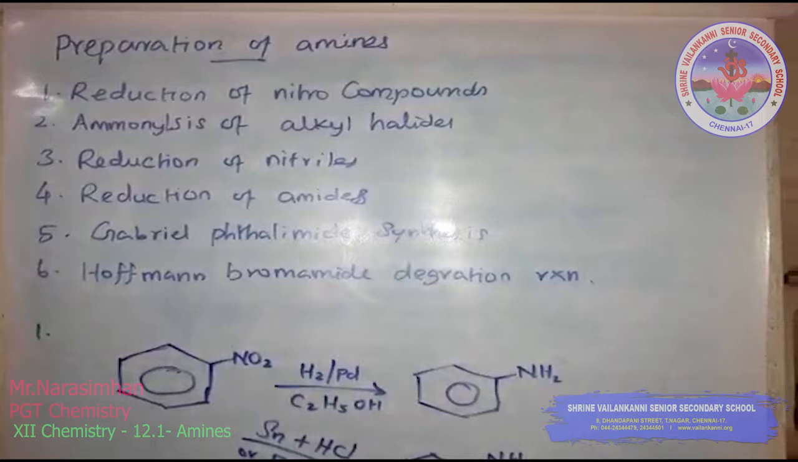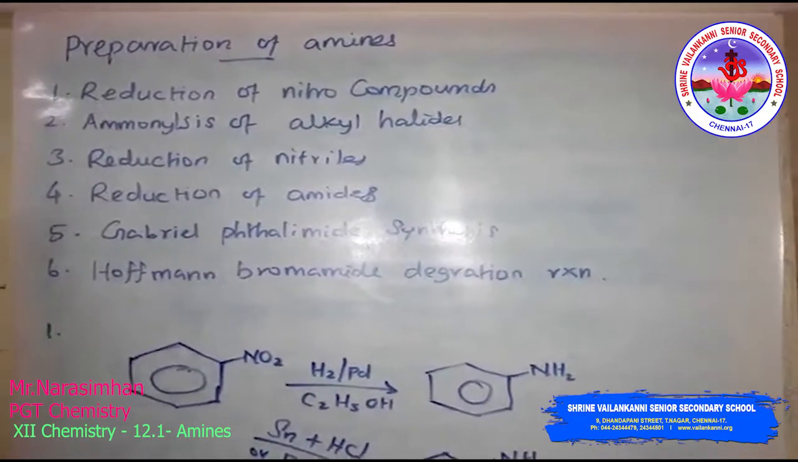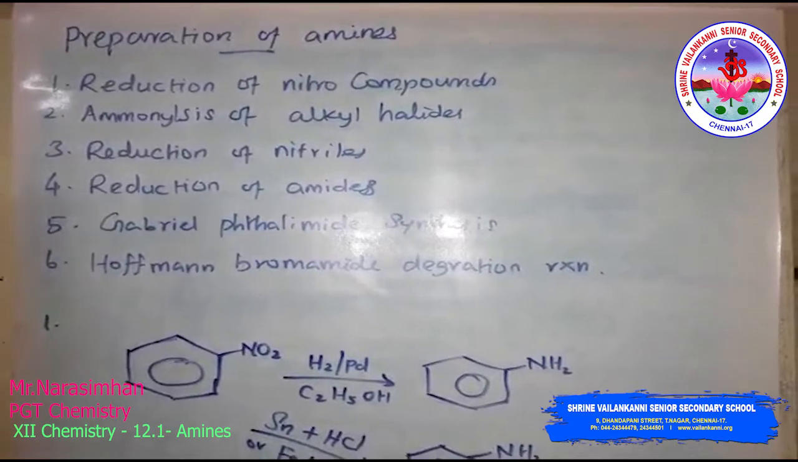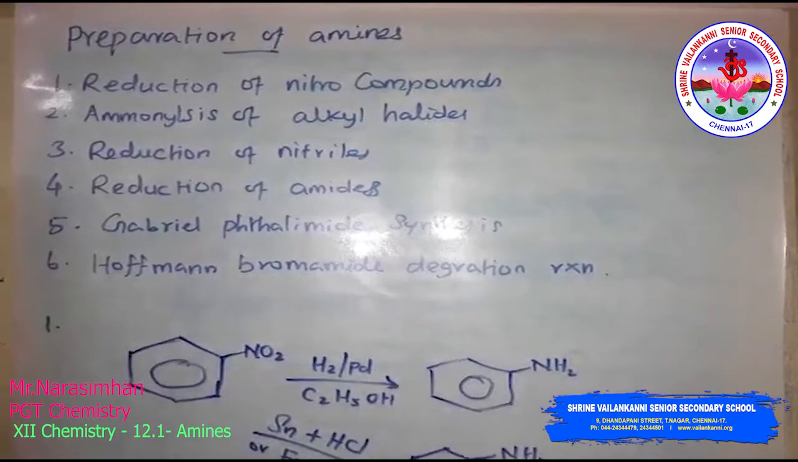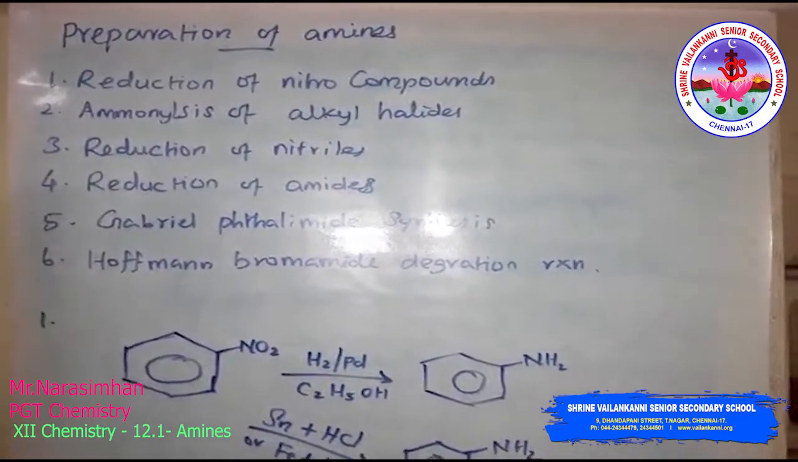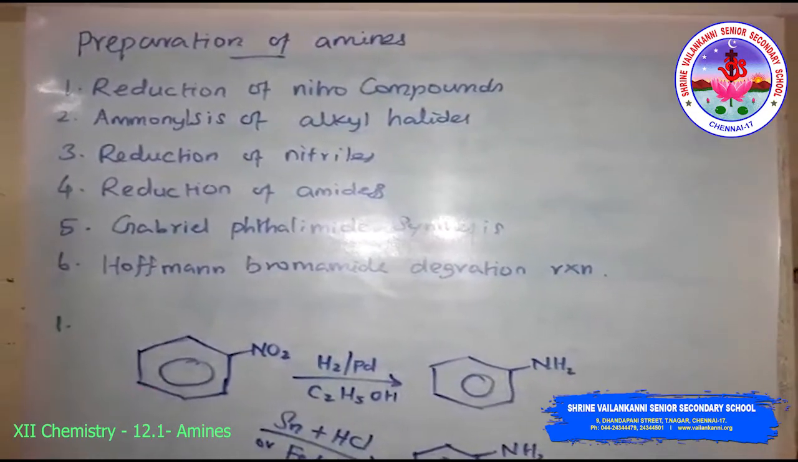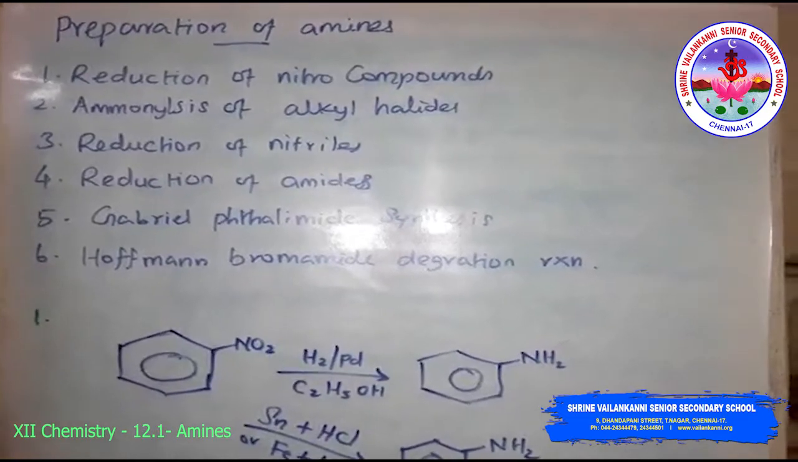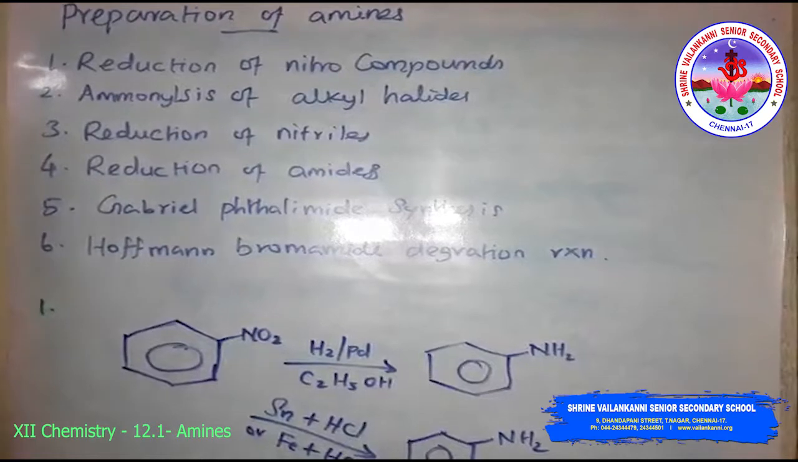Preparation of amines. Amines can be prepared by the following methods. The first method is reduction of nitro compounds. The second one is ammonolysis of alkyl halides. The third one is reduction of nitriles. Then the fourth one is the reduction of amides. The fifth one is Gabriel phthalimide synthesis, and the sixth one is Hoffmann bromamide degradation reaction.